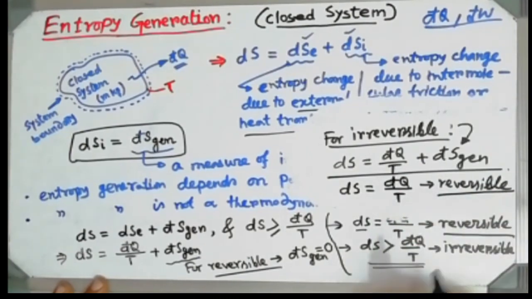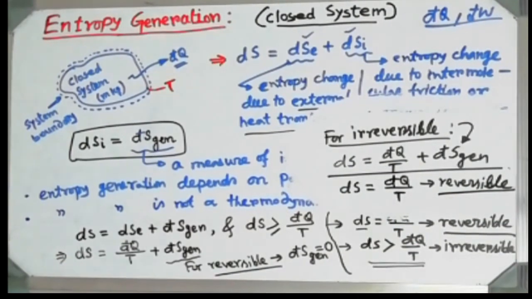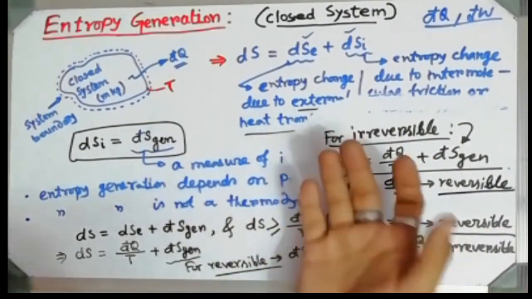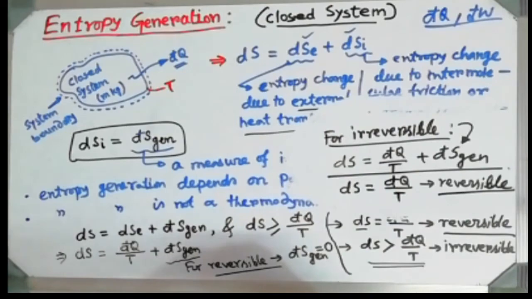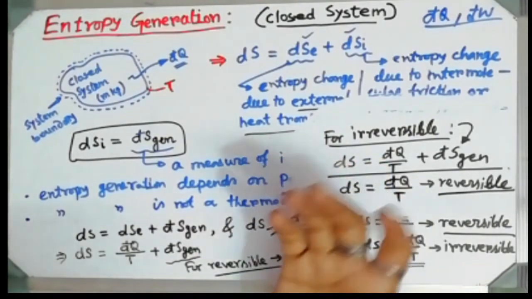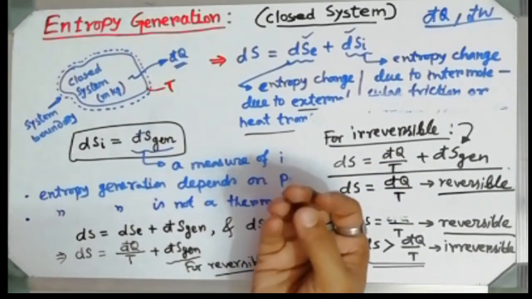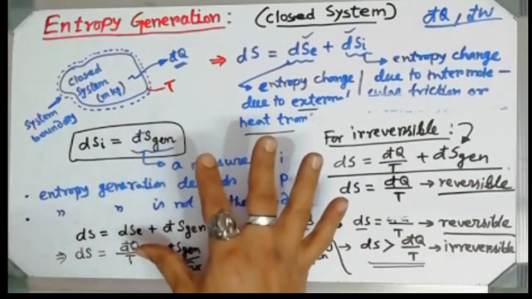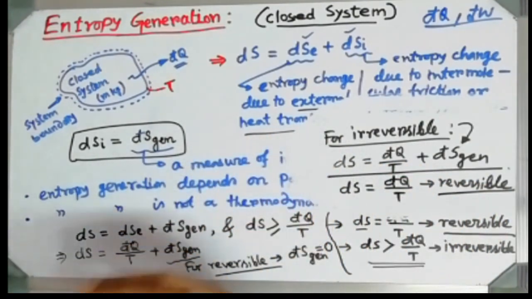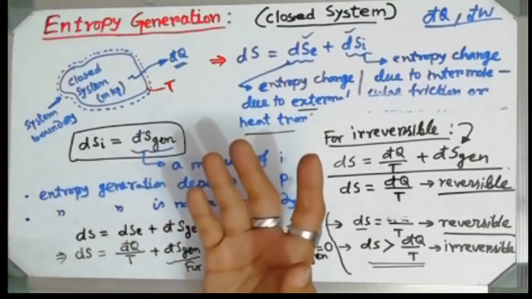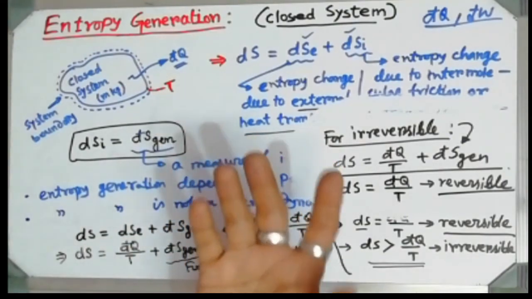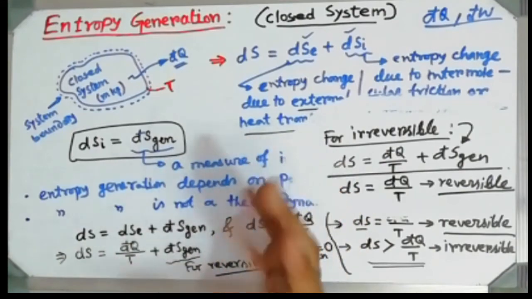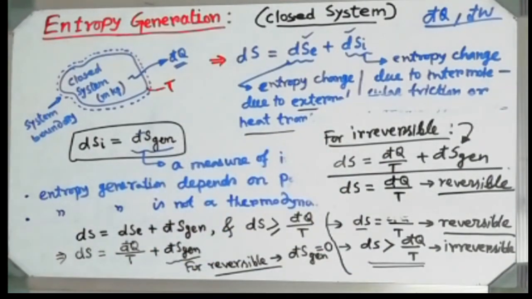From here I can see that entropy generation is nothing but a measure of irreversibility. If the system is very irreversible, then the entropy generation will be more. If the system is not at all irreversible, that means a reversible system, then entropy generation will be 0. But entropy generation can never be a negative value, isn't it?